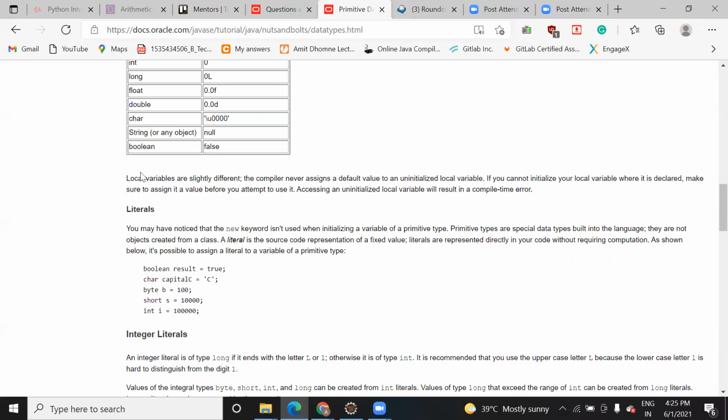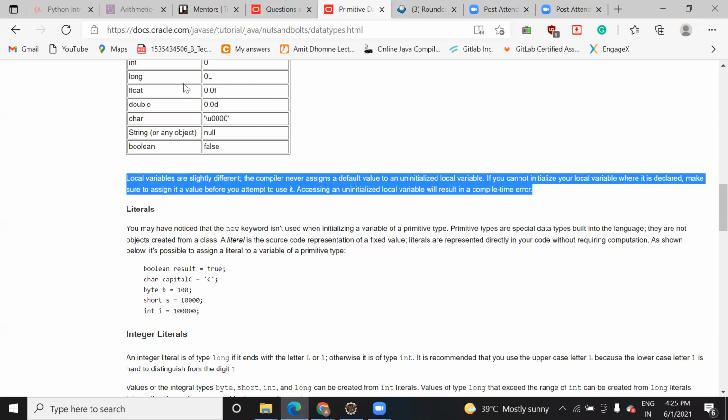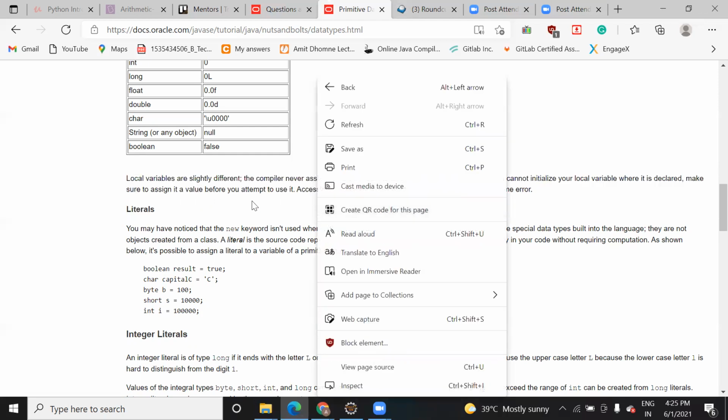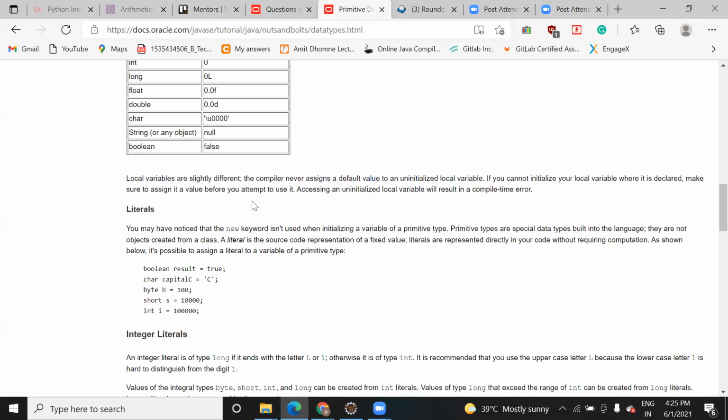So this is the whole brief idea they have given you about this uninitialized variable. They said that when you declare a variable and you want to only print it, in that case it will give a compile time error. But when you use this variable in another expression, then it depends on the compiler what default value they are going to initialize it with. So these are the terms that are written there.